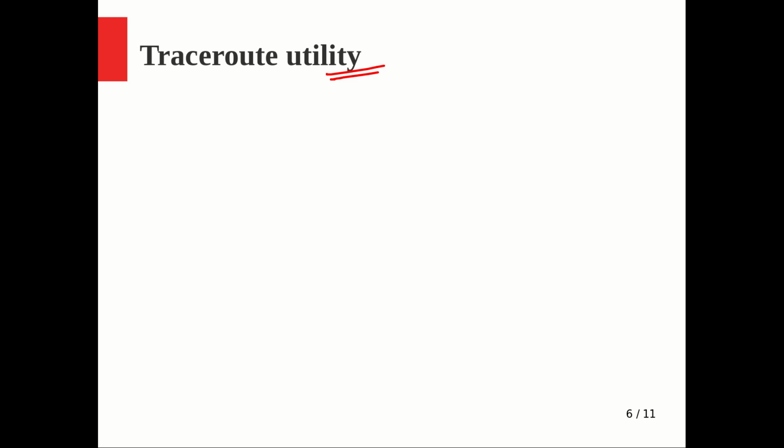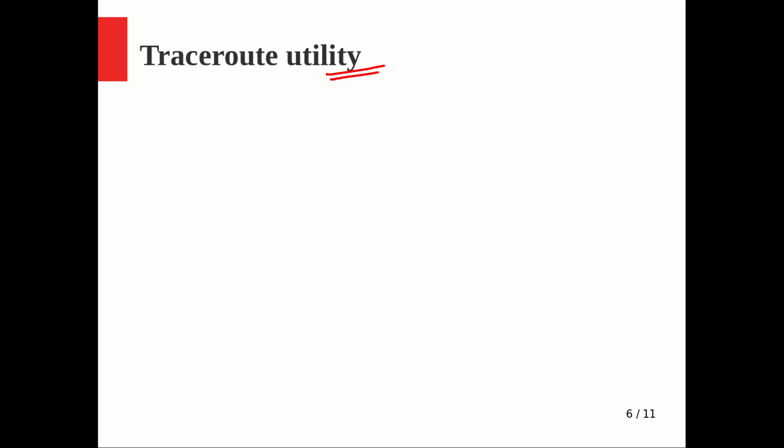Whenever you try sending something to a destination, it will trace a route. On the way, which are all the routers that are making use of this? When we try to deliver something to a given destination, what are all the routers that we go through? That will be traced by the traceroute utility, and it will correctly report the IP addresses of the intermediate routers. That is something available as a system call in most operating systems.